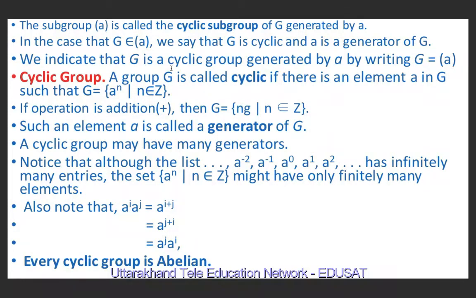We indicate that G is a cyclic group generated by a by writing G equal to <a>. I have written a inside angle brackets. Now we give the formal definition of a cyclic group.